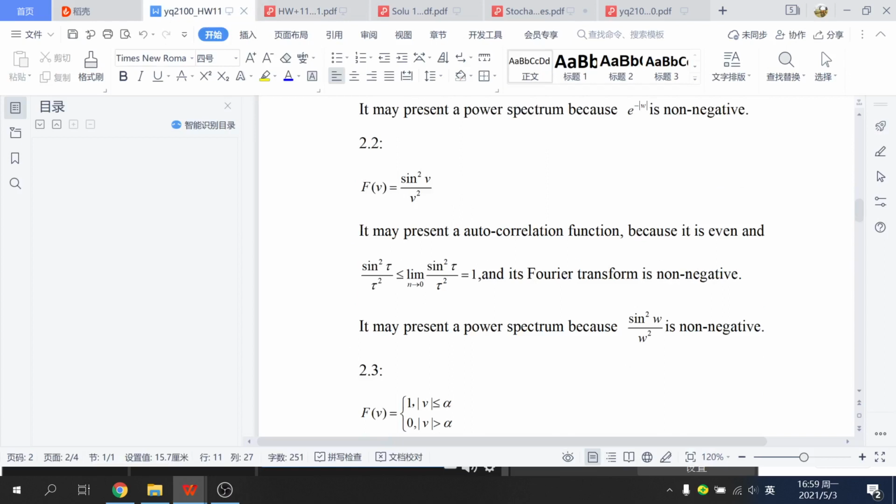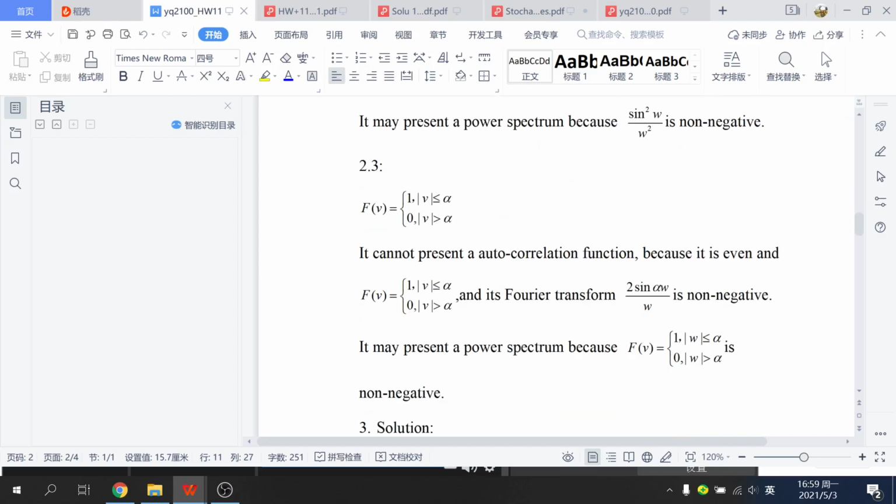And what about a power spectrum? Because this one is non-negative, this function can also be a power spectral density function.